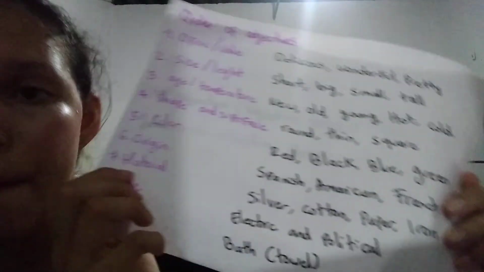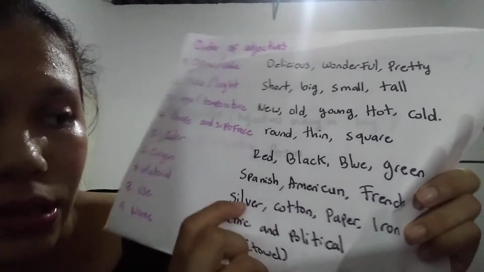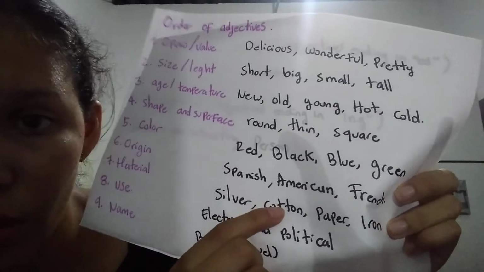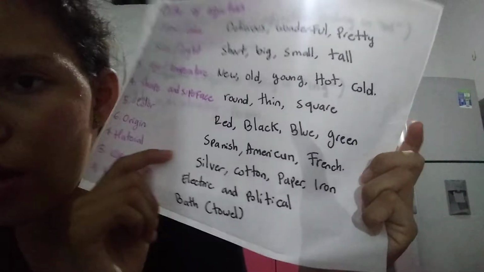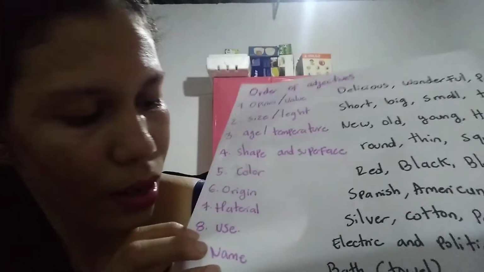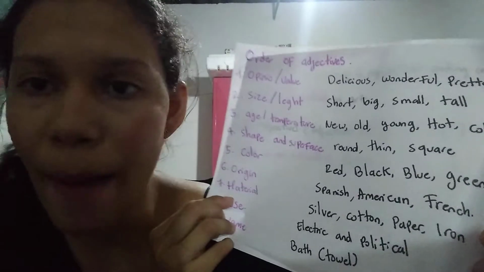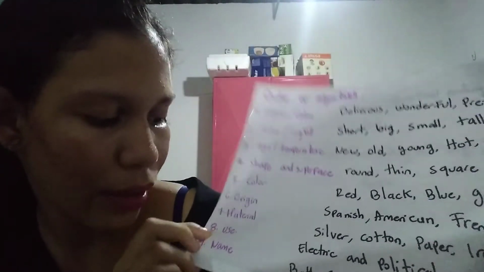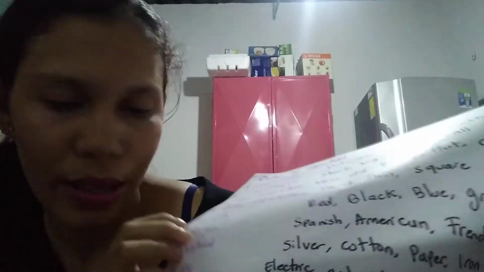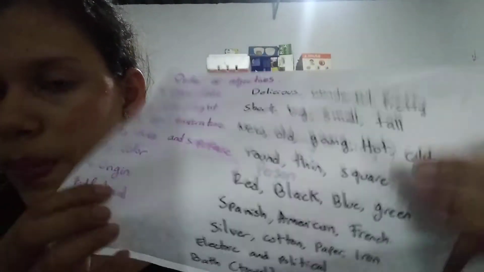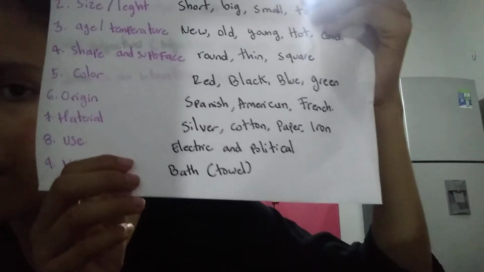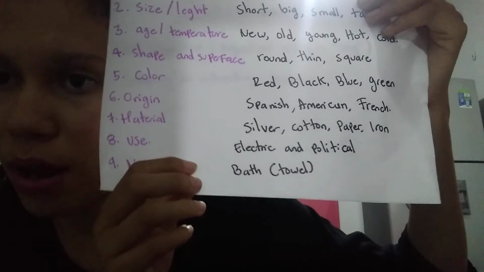The seventh, material: silver, cotton, paper, iron, and other things. In the eighth, use: electric and political. And ninth is name, that is the bath towel.